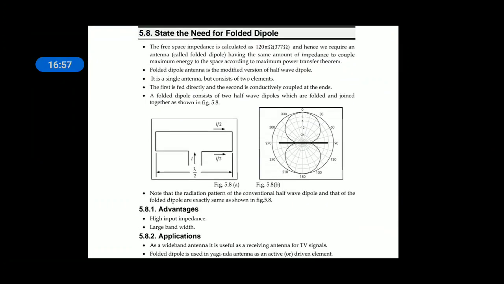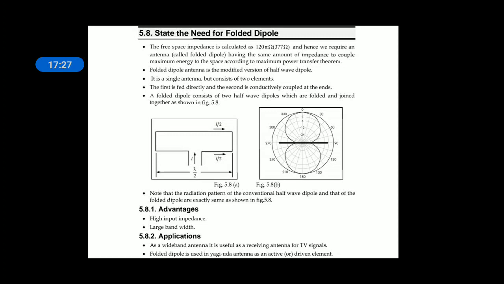So that is the reason we are going for the folded dipole. To satisfy the impedance of free space, a special antenna called a folded dipole is taken, whose impedance is almost equal to the impedance of free space. So there is a mismatch of impedance between the half wave dipole and free space. Hence a folded dipole is taken.